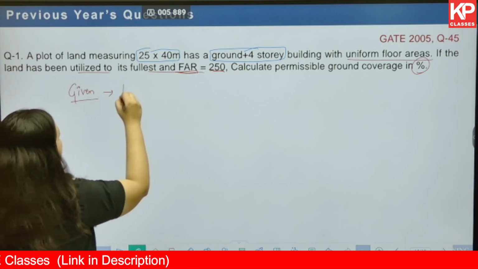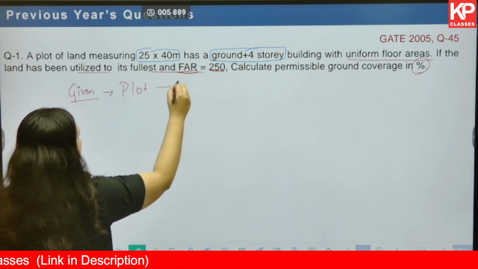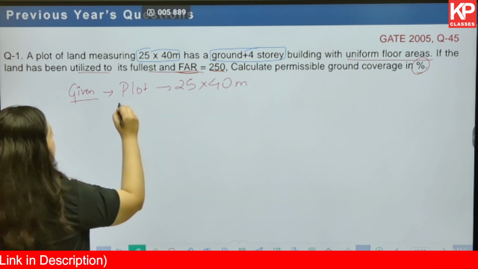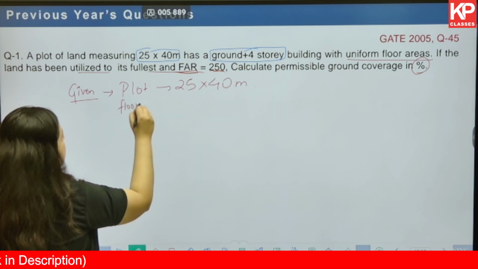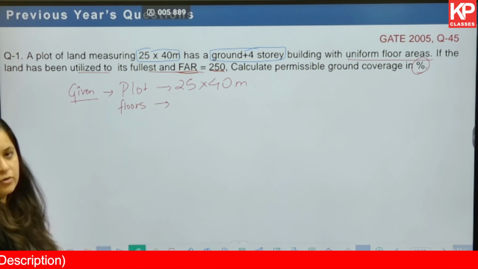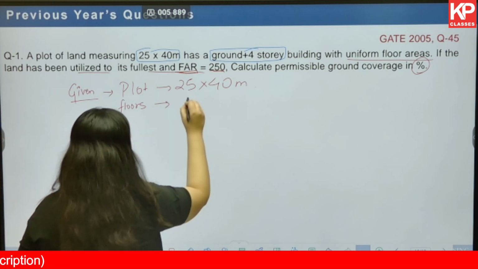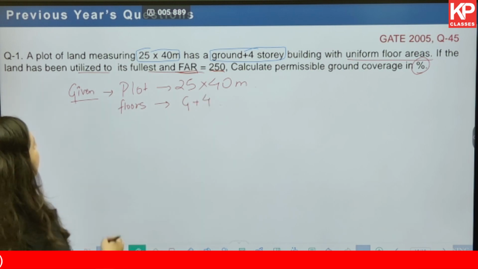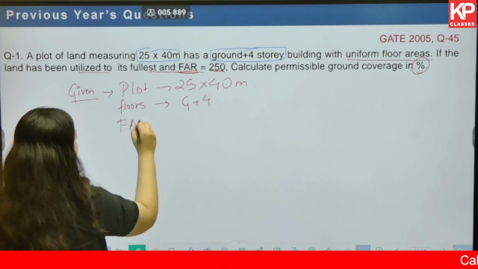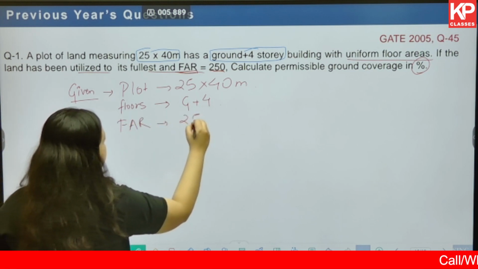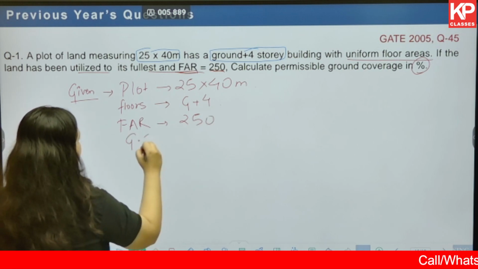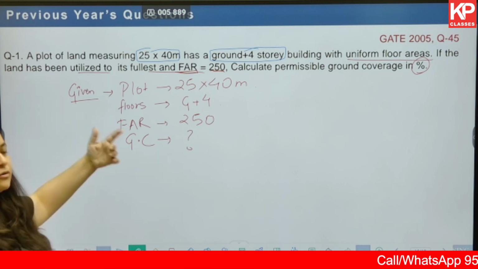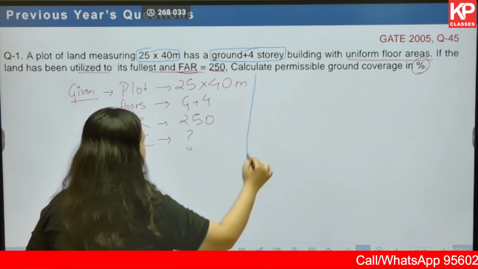Okay, what is given? A plot of 25 multiplied by 40 meter. Then number of floors has been given. Now, height restriction is not given, but number of floors has been given. Okay, so that is something that we can take into account for our calculations. Next, FAR has been given as 250. Ground coverage we have to find out. Now let's do all the conversions or calculations that are needed at this stage.